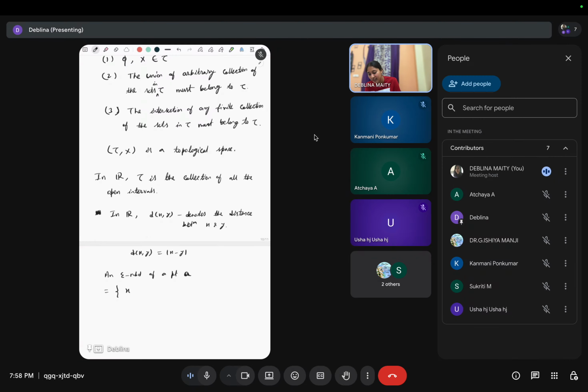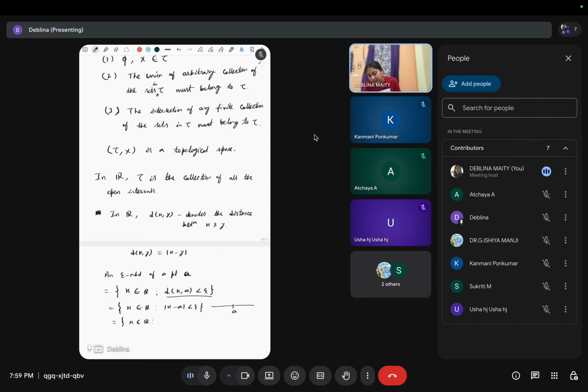So all those points x belonging to R which are epsilon distant away from this a. So this means the distance between a and x is less than epsilon, right? So this is an epsilon neighborhood of a point. Suppose this is a, so all the points which are epsilon distant away. Now we know the function d(x,a). So here d(x,a) is the modulus of x minus a, less than epsilon.